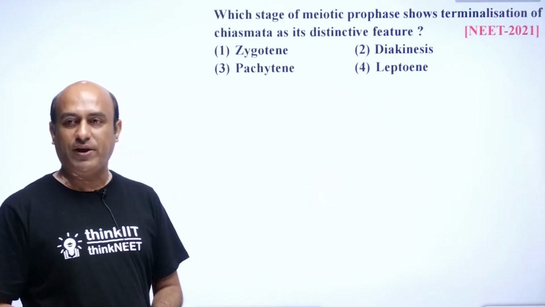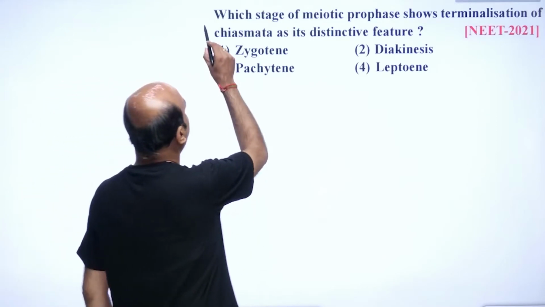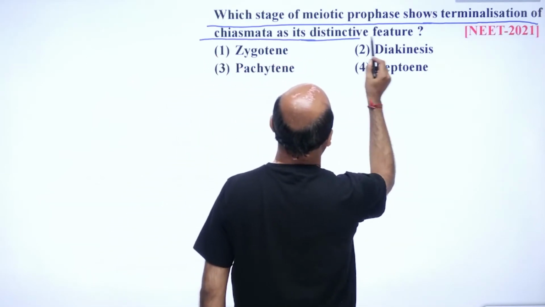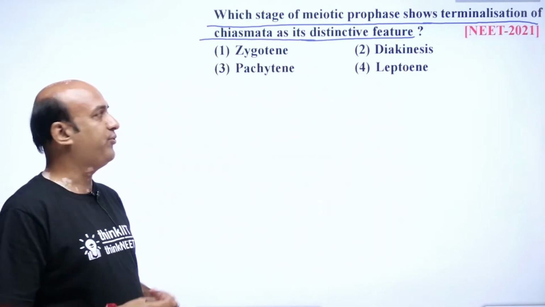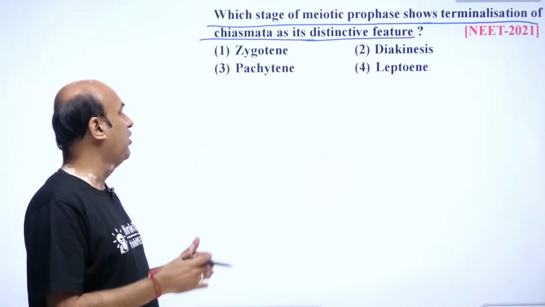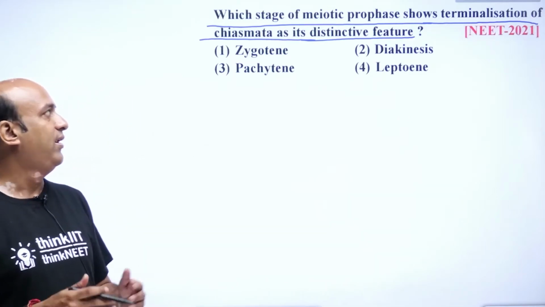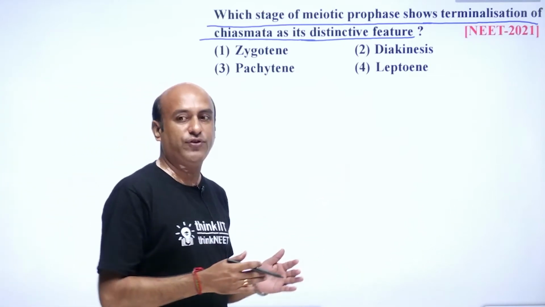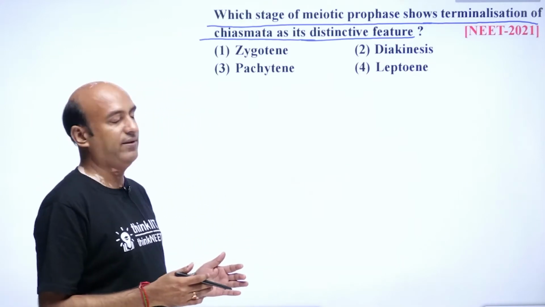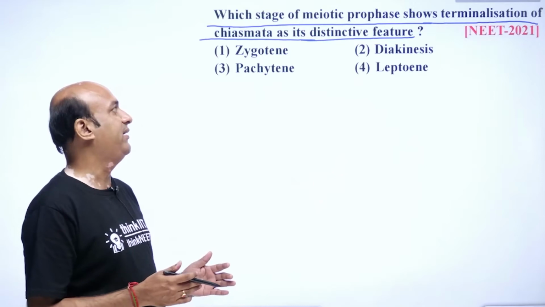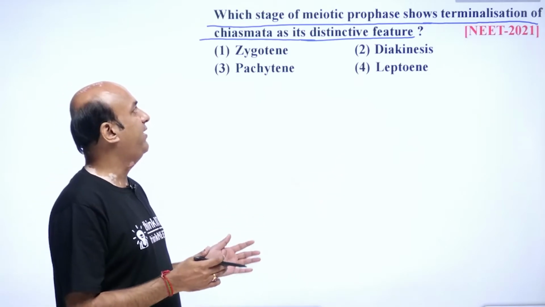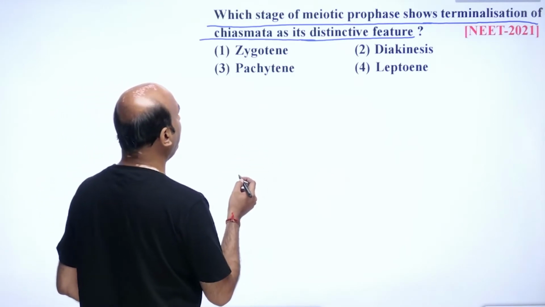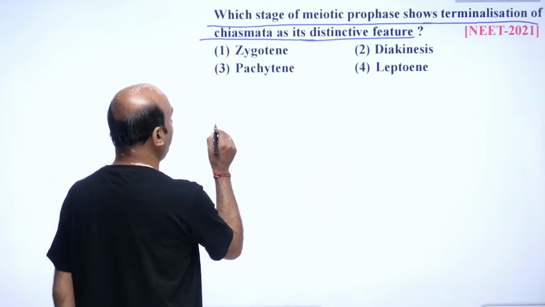Now student, let us come to the next question. Here the question is, which stage of meiotic prophase shows terminalization of chiasmata as its distinctive feature? The options are option number 1 zygotene, option number 2 diakinesis, option number 3 pachytene, and option number 4 leptotene. So student, which option here is the correct one? We know that after the process of crossing over is completed in pachytene, then comes diplotene, and then diakinesis. So student, the terminalization of the chiasmata is the distinctive feature.